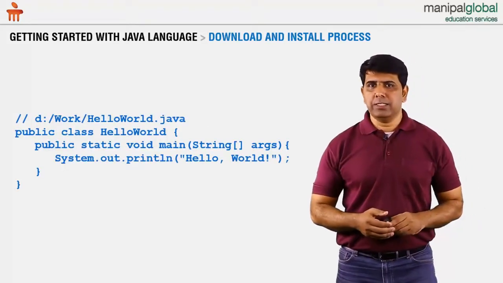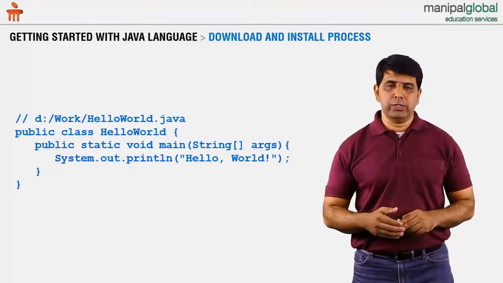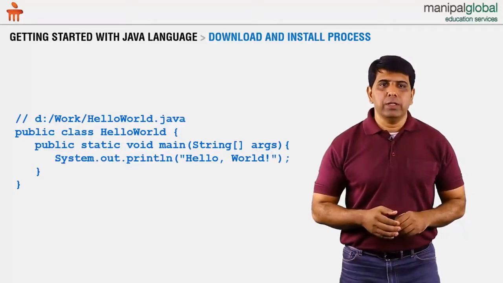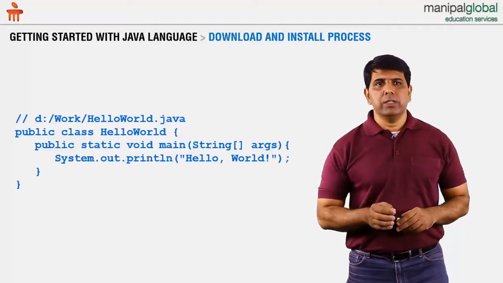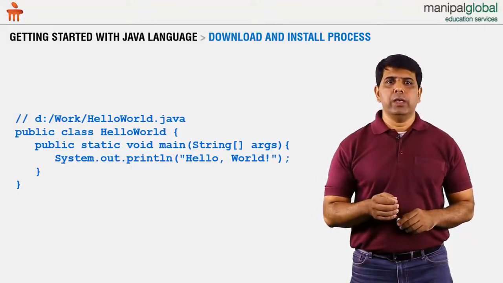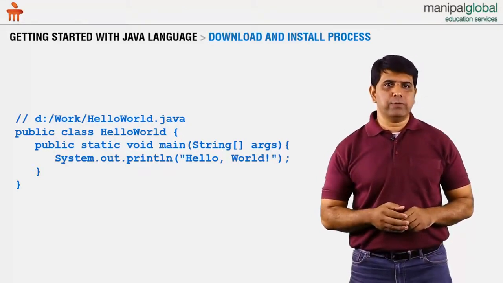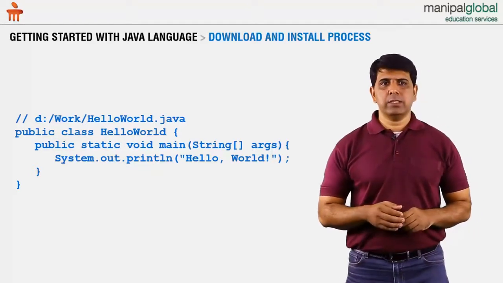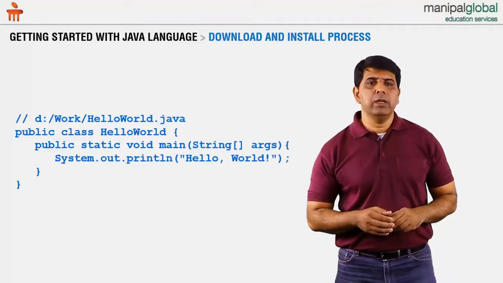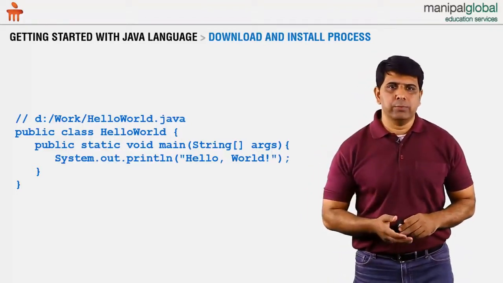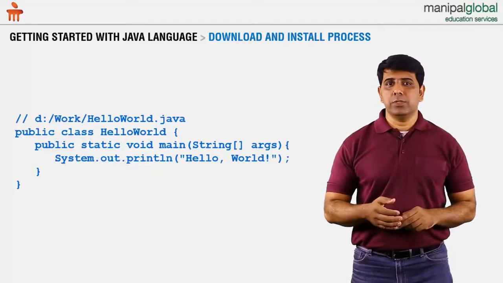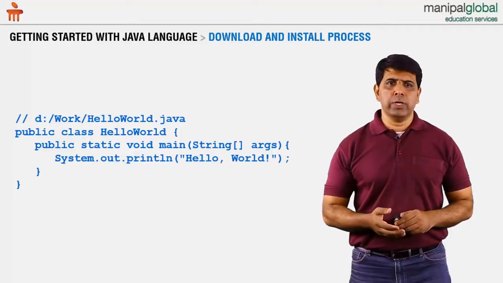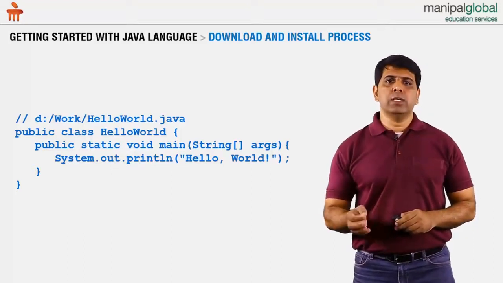Now here is the first example program that we can take up to test whether our installation is as expected. In this program, as you can see, the very first line is just an indication of where exactly I have kept this file. In the programming world, we call this a comment. The next set of 4 lines is just a program to print a hello world message. That's the most common program that you will ever see in any language. The name of the file is helloworld.java.